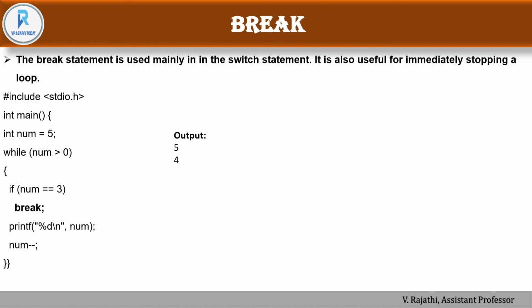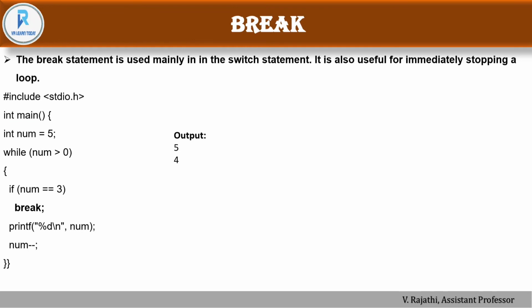Okay. So now we are seeing the third one of control structure and control statement, which is nothing but jumping statement, which has break and continue. Okay. So the break statement is used mainly in a switch statement. It is also useful for immediately stopping a loop. Okay. So if you want to stop the looping process immediately, you can use break statement. So this is the way we have to use break statement.